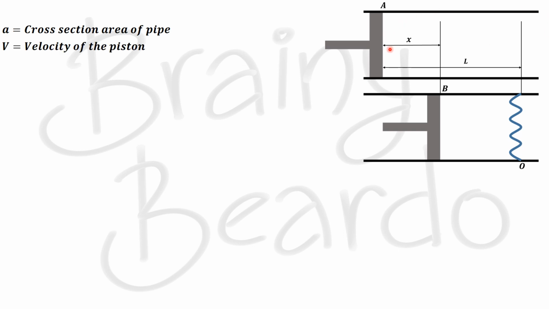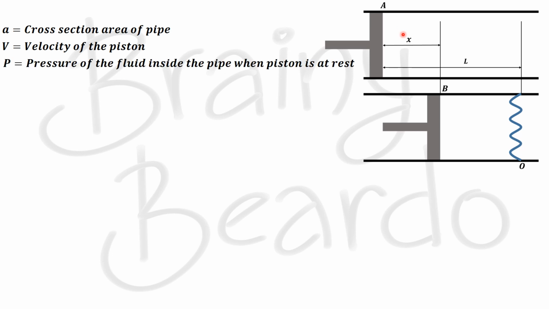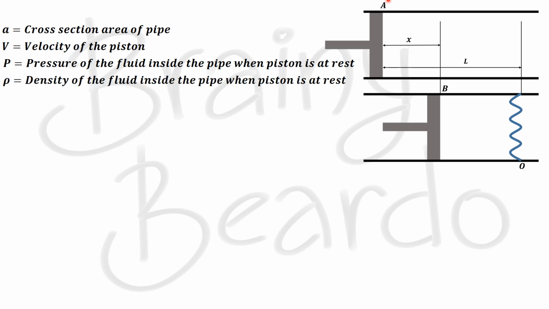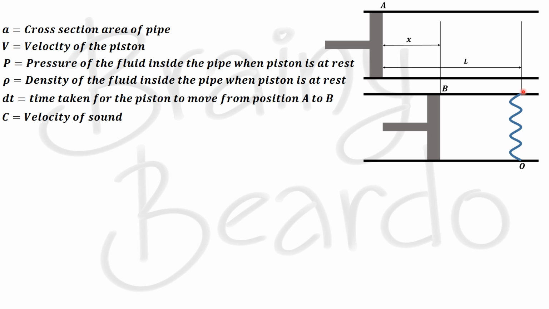Now, the pressure of the fluid inside the pipe when the piston was at rest, at position A, let us call capital P. Similarly, the density of the fluid inside the pipe when the piston was at rest, at position A, let us call rho. The time taken for the piston to move from position A to position B, let us call dt. The velocity of sound by which the pressure wave is moving forward, we will call capital C. Okay.